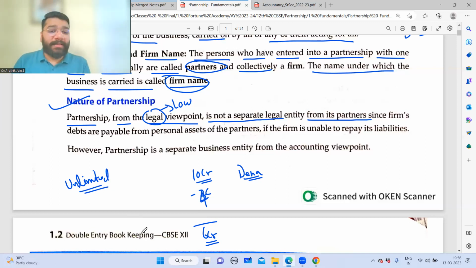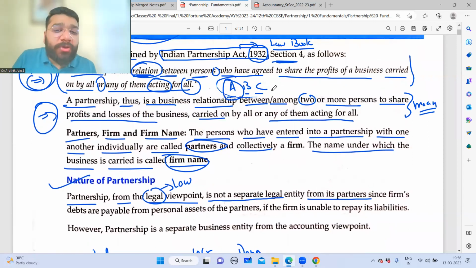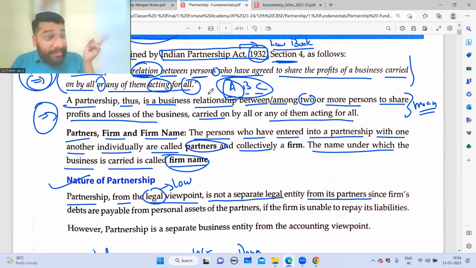Which means for the balance 6 crores, if the firm is not able to arrange the funds, the banker will go and attack the private assets of A, B, and C. Partners' private assets, which have got nothing to do with the business. Those private assets will be attached. From that, the money will be recovered.